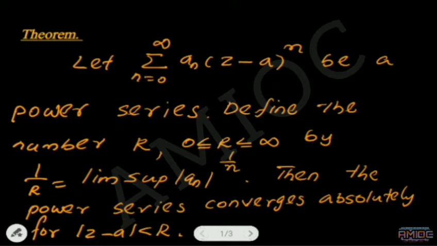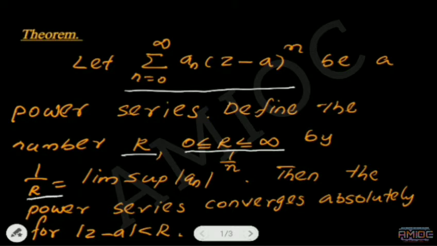Today we are dealing with a theorem from the section power series. The theorem states that we are given a power series summation n equal to 0 to infinity a n (z minus a) whole power n, and define a number r which is 0 less than or equal to r less than or equal to infinity. The r may be infinity and r may be 0. The number is defined by 1 by r equal to limit sup mod a n power 1 by n.